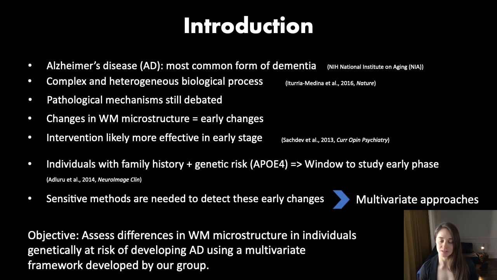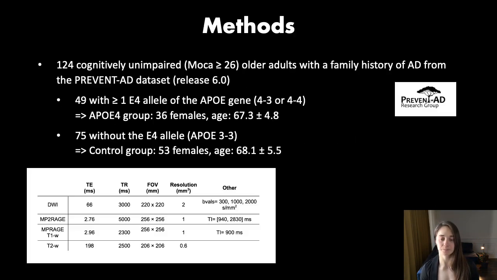Our objective was to assess differences in white matter microstructure in individuals that are genetically at risk of developing Alzheimer's disease using a multivariate framework that was developed by our group. The MRI data of 124 cognitively unimpaired older adults with a family history of AD from the PREVENT-AD dataset were analyzed in this study. 49 of these subjects had at least one E4 allele of the ApoE gene. They will be referred to as the ApoE4 group. 75 subjects had the E3 allele and will be referred to as the control group.